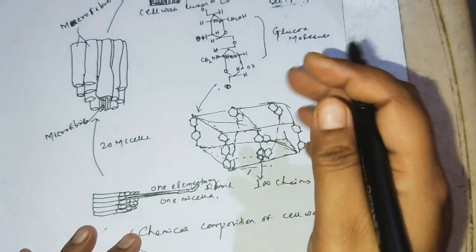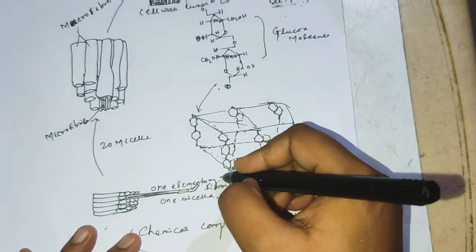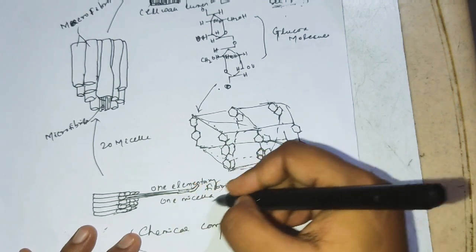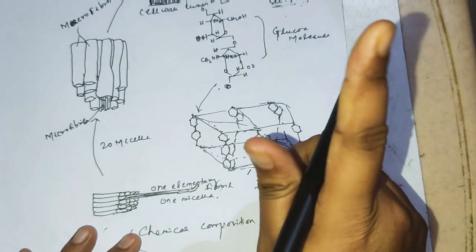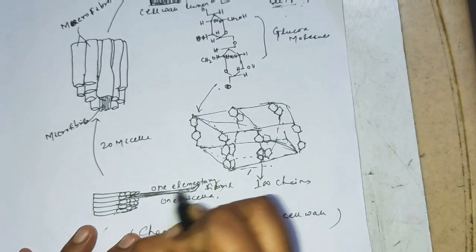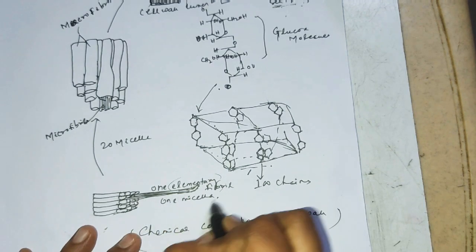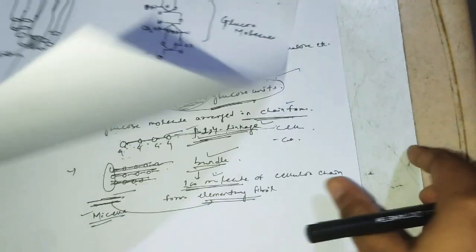And this bundle forms an elementary fibril. And these elementary fibrils are known as micella. Clear up to this? The single one. This single one forms elementary fibrils, and this single one is known as micella. Okay. Now,